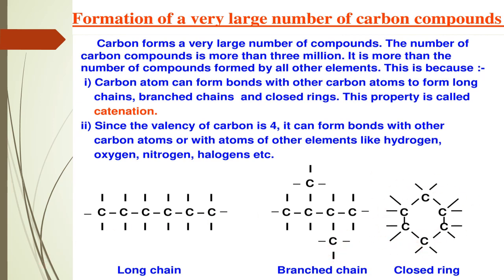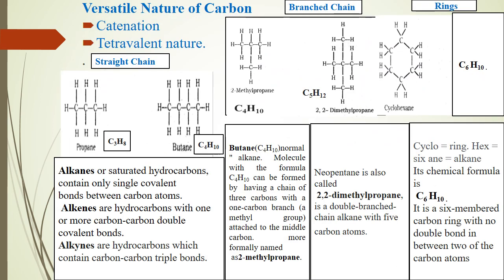We will learn about the compounds formed. So catenation and tetravalent nature: catenation we discussed in the previous slide. Tetravalent nature I have told you before: since carbon has 4 valence electrons, it is tetravalent, tetra meaning 4.